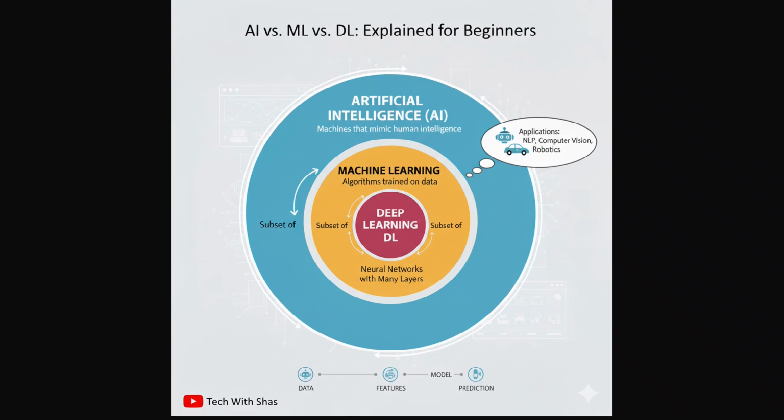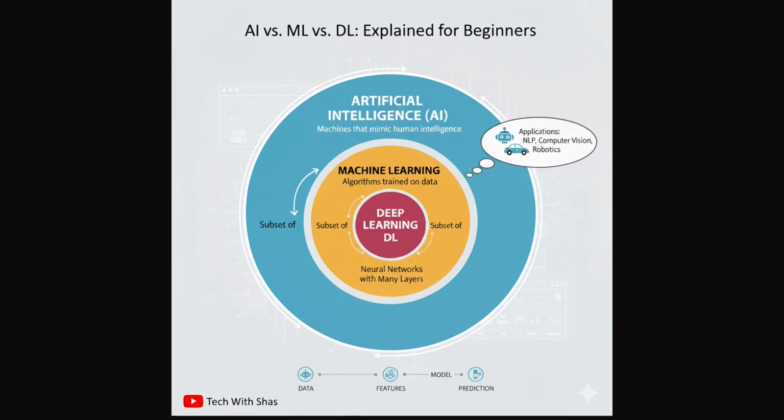So now, how do we make these machines intelligent? One of the most powerful and widely used methods is machine learning. As you can see on the diagram, machine learning is a subset of AI. It is basically the inner circle under AI. Now, the key idea behind ML is that we don't specifically program a computer for every single rule.